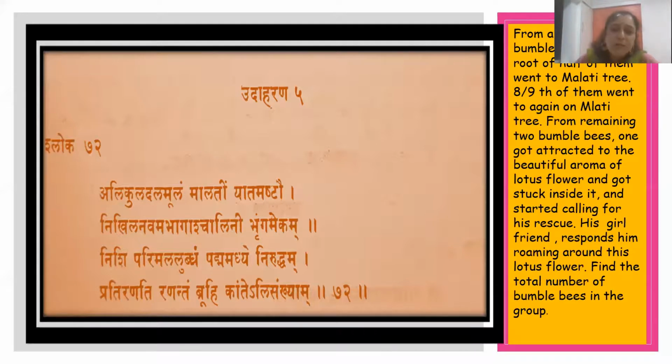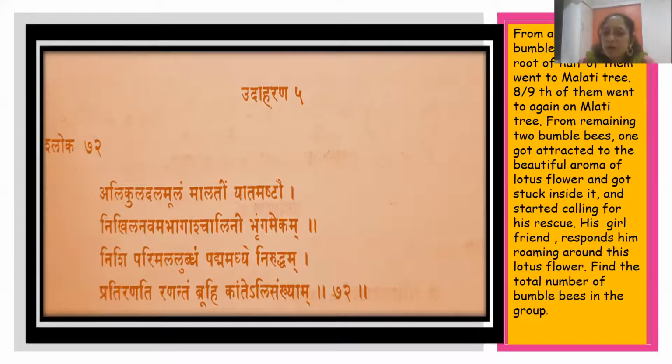Bhaskaracharya was very sensitive about nature and environment. Everywhere he talks about nature, he talks about the situation happening around him in the environment. So this is a situation again where there are a lot of bumblebees. Alikuladalamulam malatim yatam ashtau. Now Malati is the name of a tree.